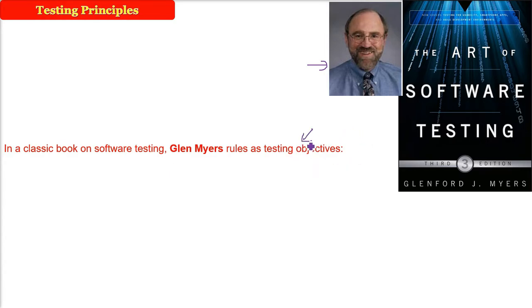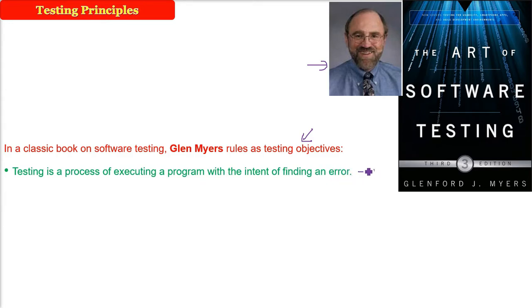Whenever someone is testing, as a software tester, a software engineer, or a software professional, you need to know that testing is the process of executing a program with the intent of finding an error. Why did I read this line? This is the definition of testing. Testing is done with an intent to find an error. So if you have done testing and you are not able to find any error, that means you failed at testing. You didn't do a good testing.